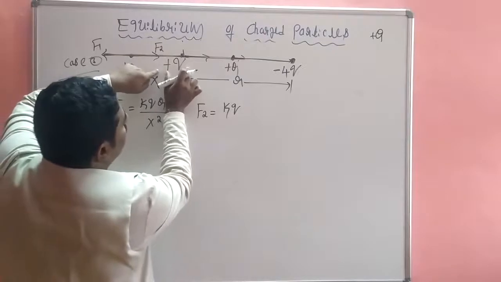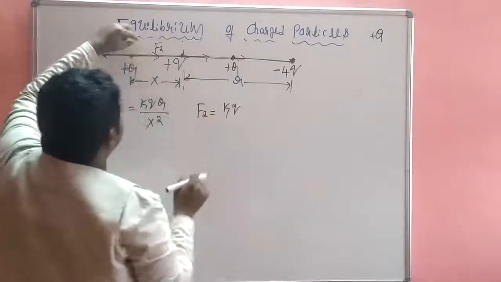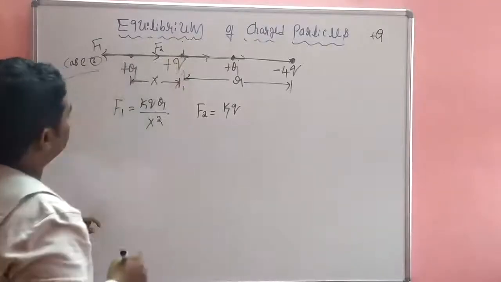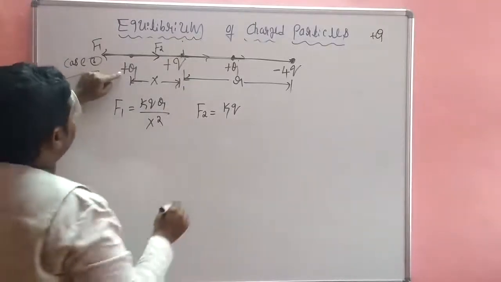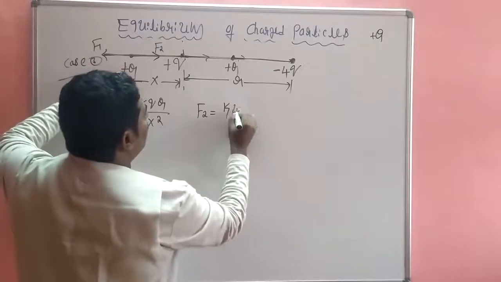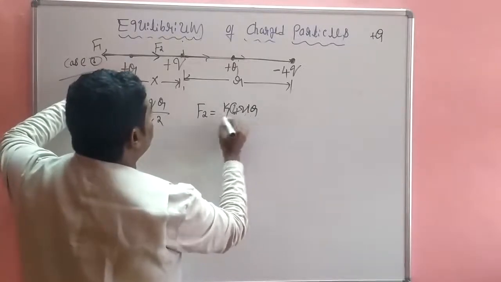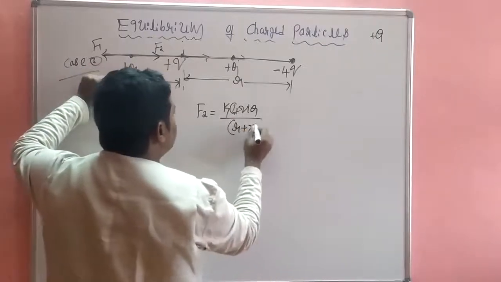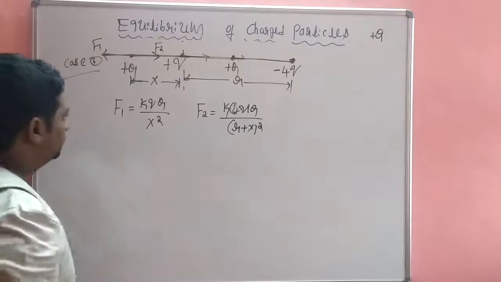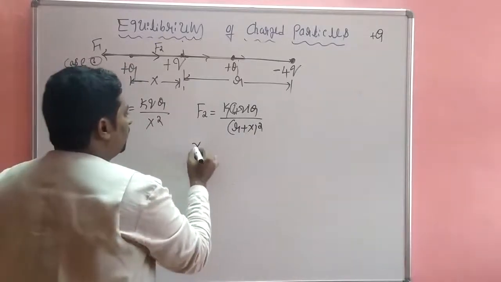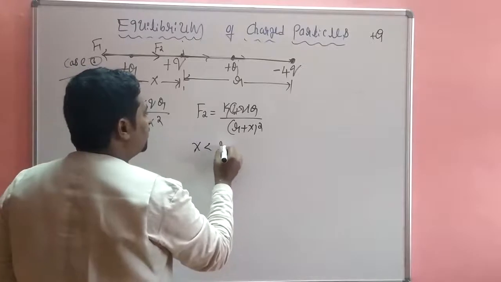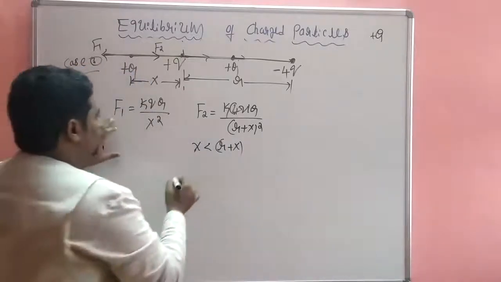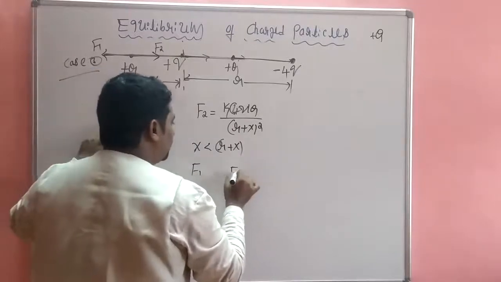So F2 charge is along this direction. So this direction means k 4Q capital Q divided by R plus X whole square. So that X is lesser than R plus X. So that becomes F1, F2.